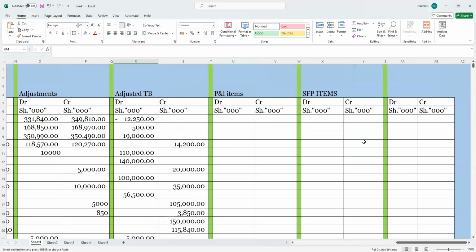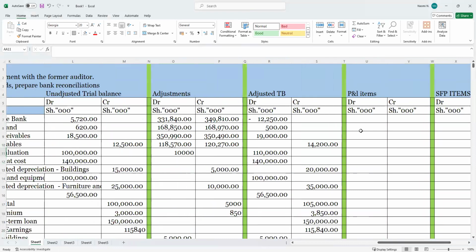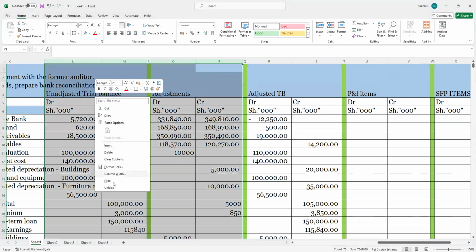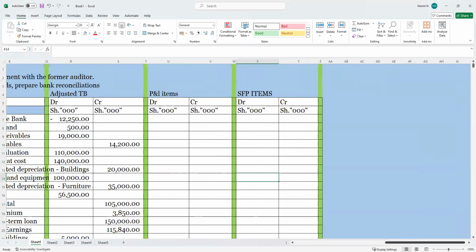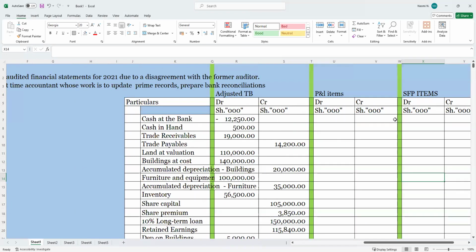So here, this is very simple. I know each and every one of us knows this part. Let's hide this so that we can have a balance sheet item and income statement.